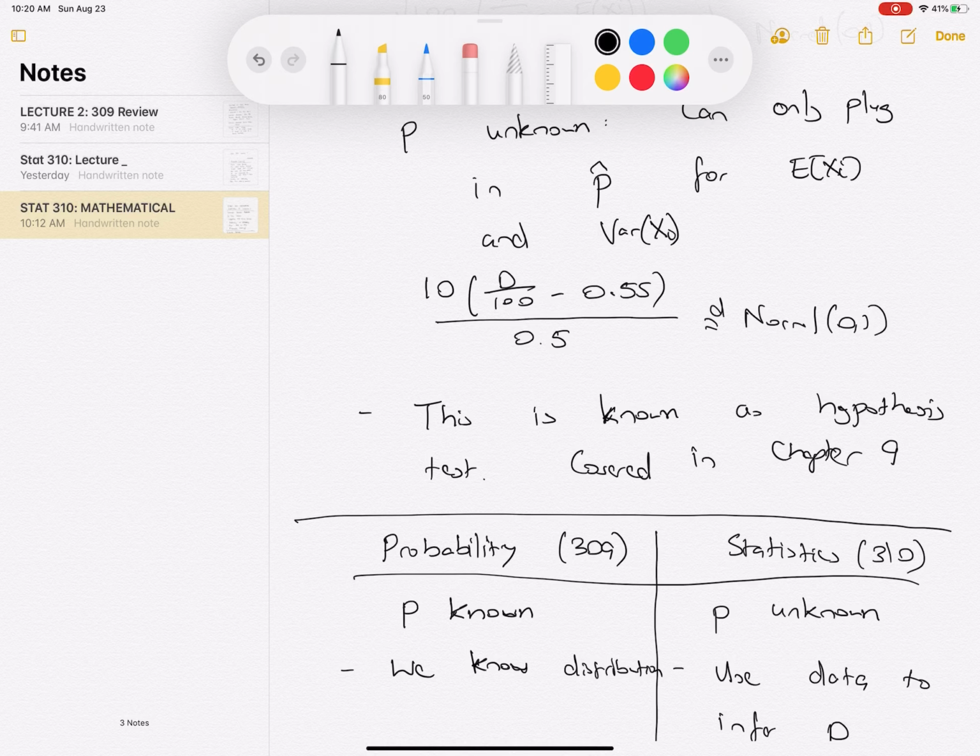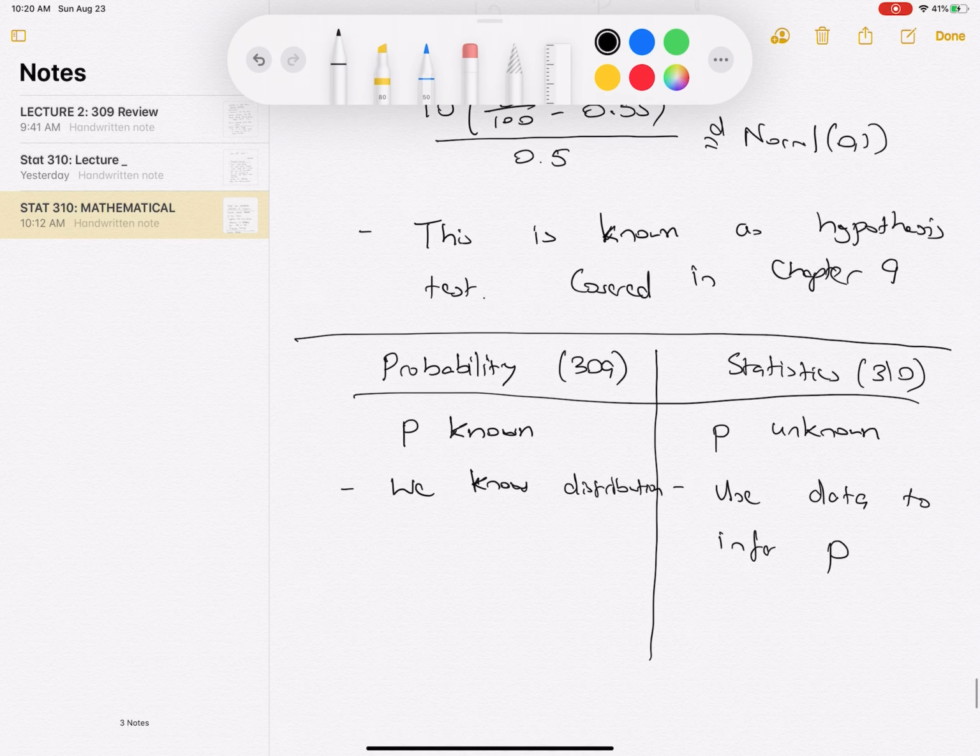We haven't really learned how to answer this question, and this is actually going to be covered in chapter 9. So the real question of what we're trying to find is, who's going to win on election day? That's not something that we really know how to answer yet, but we will, within maybe 3 or 4 or 5 weeks of the course, when we get to chapter 9.